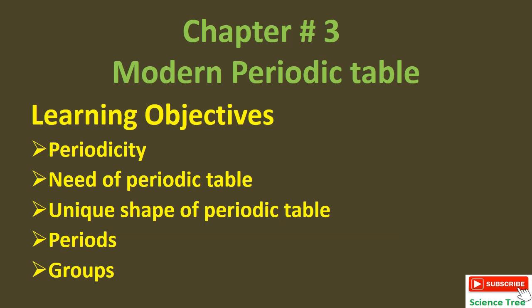Class 9th, chapter number 3, and the topic is periodic table. So here we will discuss about modern periodic table. The learning objectives in this lecture are: what is periodicity, why we need periodic table, why periodic table has such a unique shape, and what are periods and groups. So have a look on it.